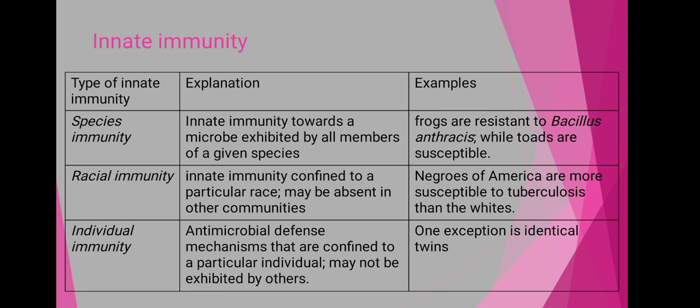That is the antimicrobial defense mechanisms that are confined to a particular individual and may not be exhibited by others.